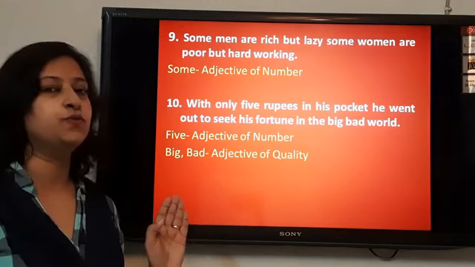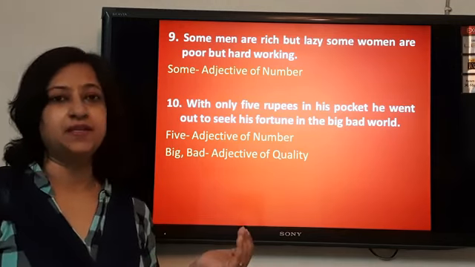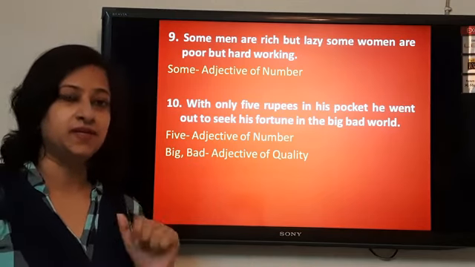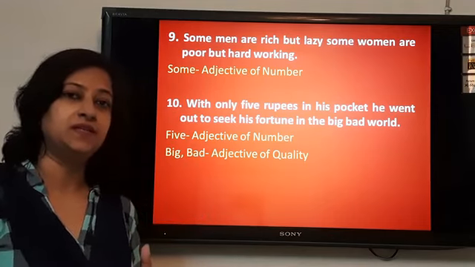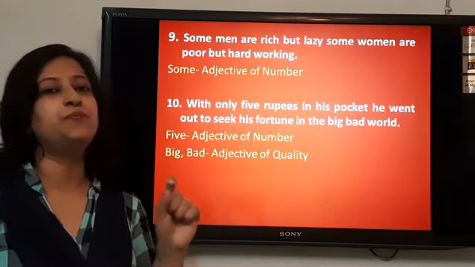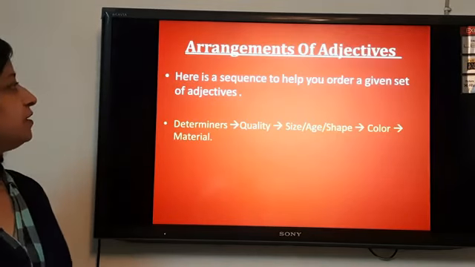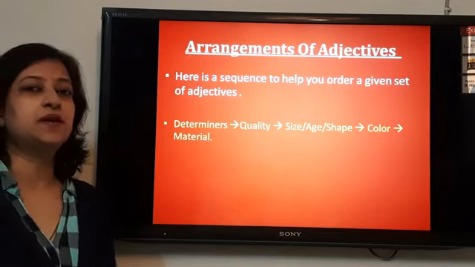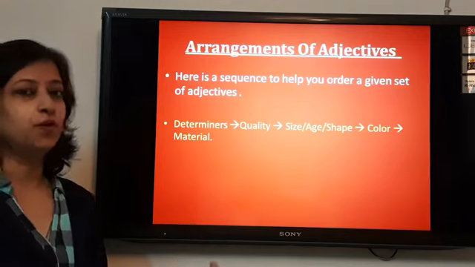Now we'll move on to the second exercise. But before we move on to the second exercise, there is a table to arrange all the adjectives in the same sentence. Suppose we have more than one adjective in one sentence, we have to arrange them in proper sequence, in proper order. Here is a sequence to help you order a given set of adjectives. Suppose there are many adjectives in a sentence, they will be arranged in a proper order.